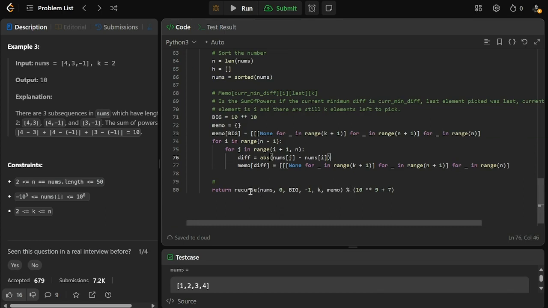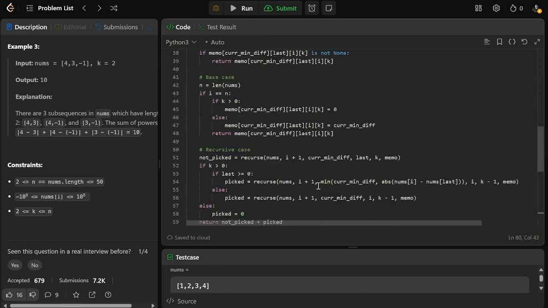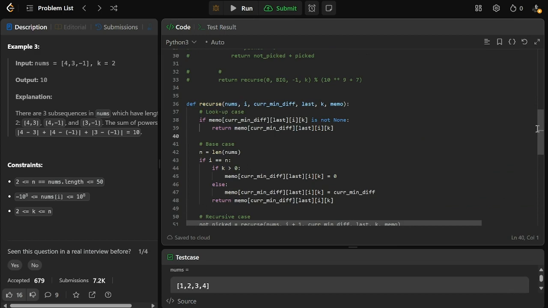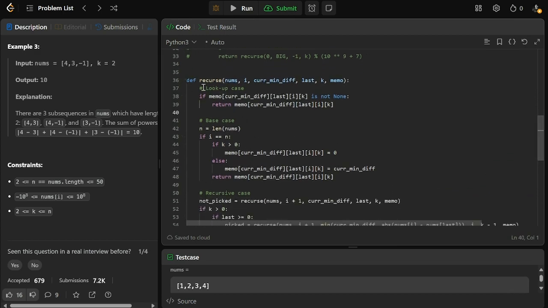For the recursive call, as you can see right here, we input the array of numbers. This is the current position that we're considering, which is i here. This is the current minimum difference. This is the last index that was picked, and how many numbers are left that we have to pick. Let's go to the recursive call. Usually for any dynamic programming problem, you should have a lookup case, a base case, and a recursive case. I find this setup very convenient to reason about. The lookup case is very simple: if you already solved the problem, then just return it.